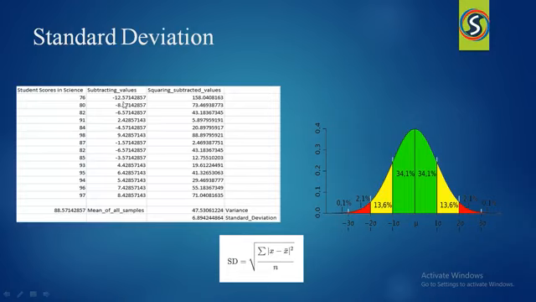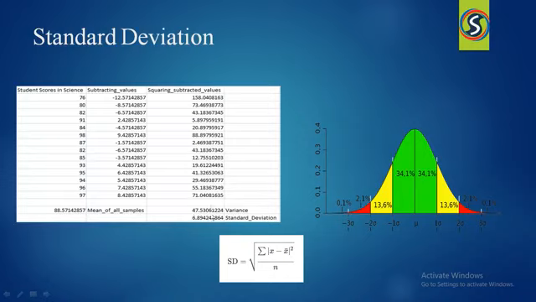Whatever results we get by subtracting the values, we need to square those values, right? Minus 12.57, I squared that, I got this value, 158.04. In the same way, I applied it to the remaining values as well. If I take the summation and divide that value by the number of samples, I will get the variance. I got this variance, 47.53.